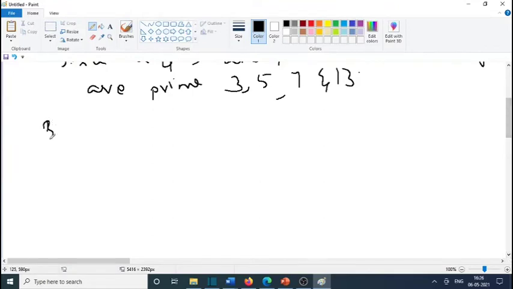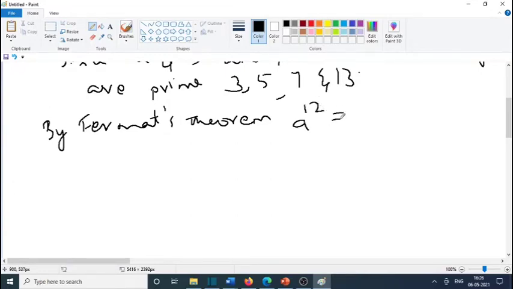So by Fermat's theorem we have a raised to 13 minus 1, which is 12, congruent to 1 mod 13. This is equation 1, since 13 is prime.